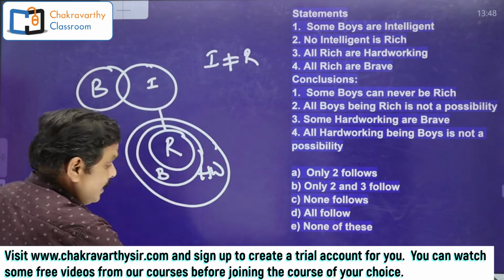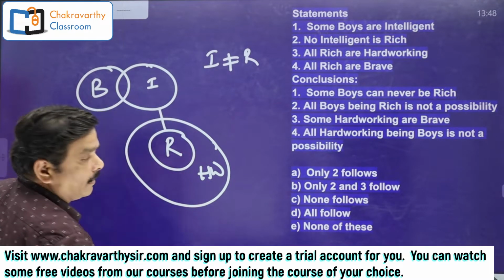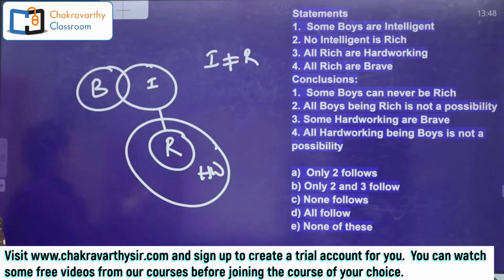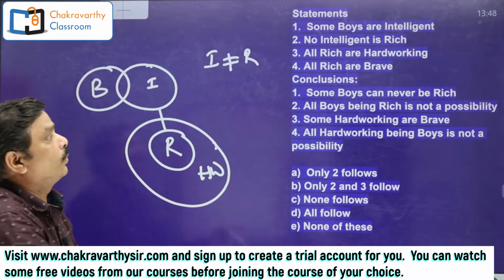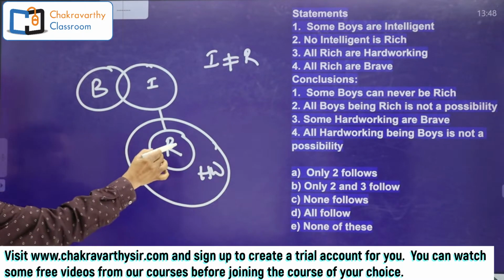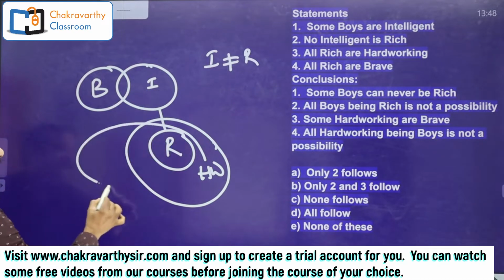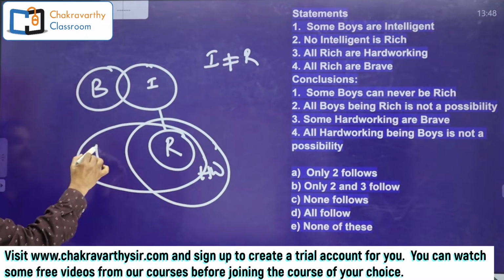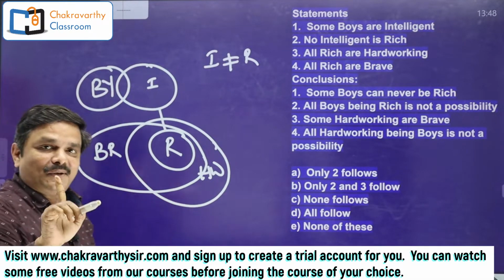How to draw this one? Basic diagram is only one. I told you clearly, unique, only one basic diagram. And alternate diagrams can be hundreds or thousands also. We have to take that one as and when it is required. So here all rich are brave means it should come like this. Brave should come out of this hardworking circle. This is brave and this is boy. Remember this. Now we got the idea.